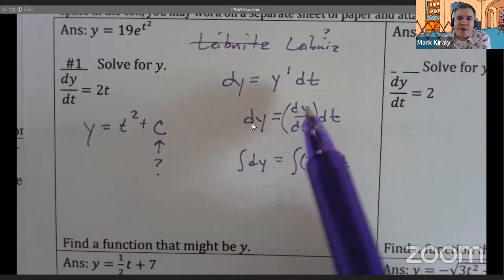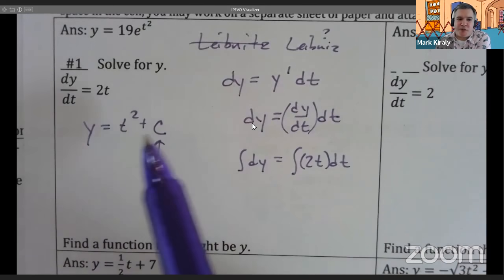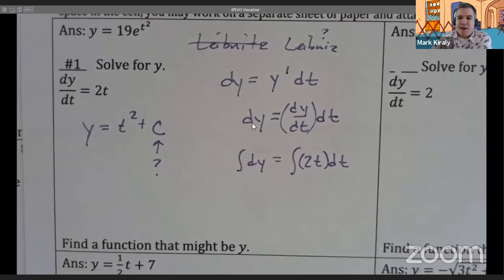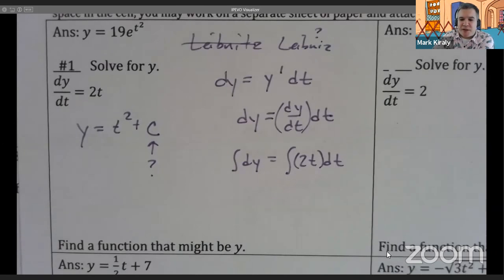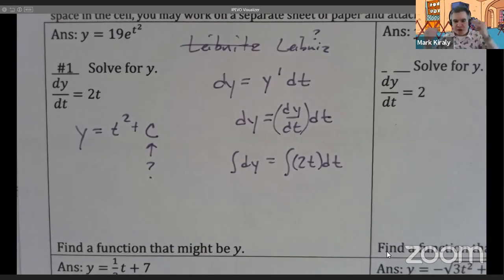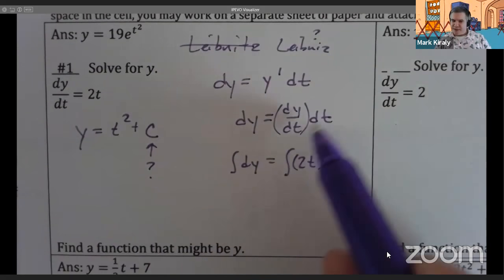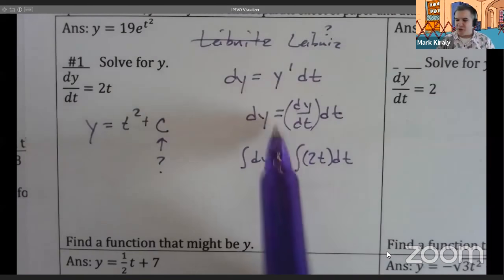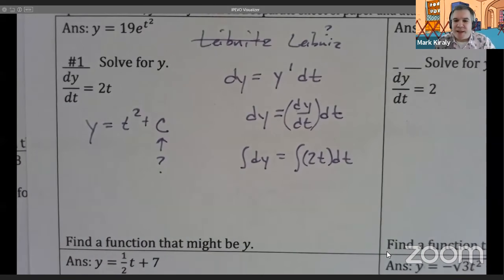It is not a big deal. Leibniz did this brilliantly, so it looks like we're multiplying both sides by dt. You can absolutely think of it that way. When I talk about it, I always refer to it as garbage math, but it's good garbage math because you can see where the dt's would cancel if this was actually a true fraction. I'm doing this just for technical purposes, because there's going to be one or two people who say you can't multiply by that, and I wanted to address that.